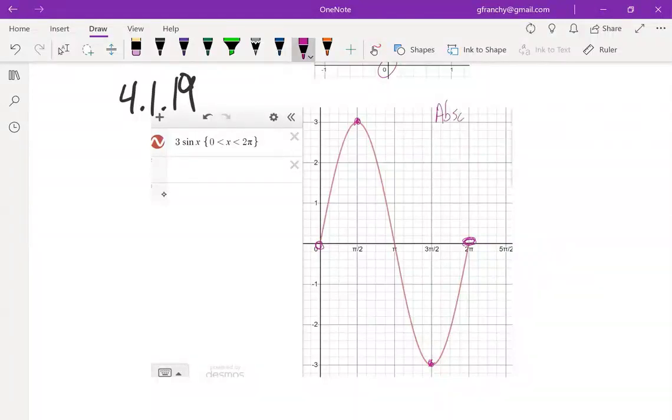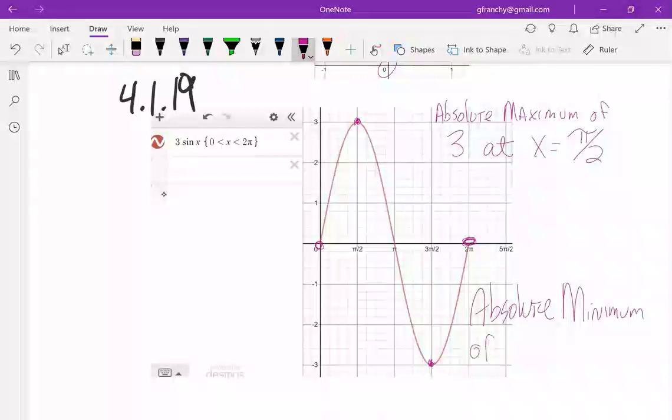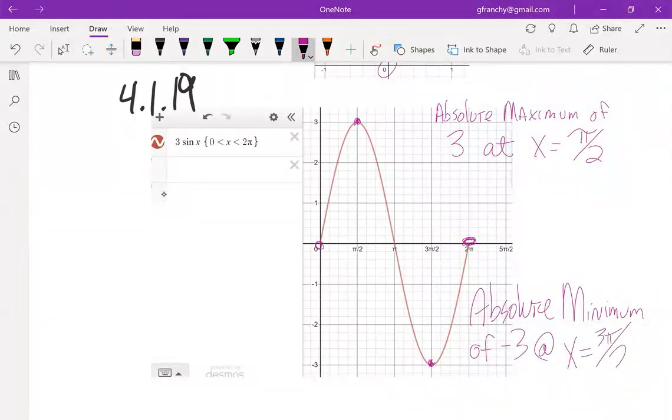We have an absolute maximum of 3 at x equals pi over 2. And we have an absolute minimum of -3 at x equals 3 pi over 2.